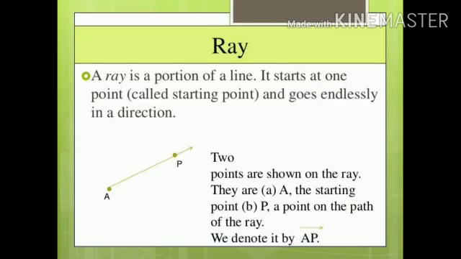Next is ray. A ray is a portion of a line. It starts at one point, that is called starting point, and goes endlessly in a direction. It means one point is fixed and another point is not fixed. A ray is represented by a straight line with a point on one side and an arrowhead on the other side. The given figure will be named as ray AP, not PA.